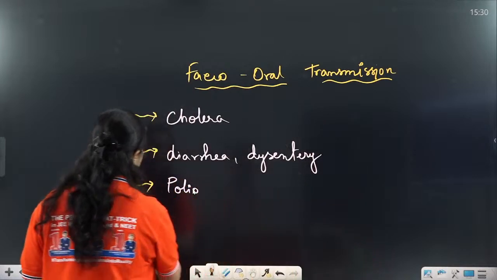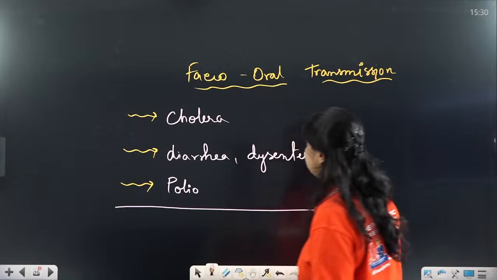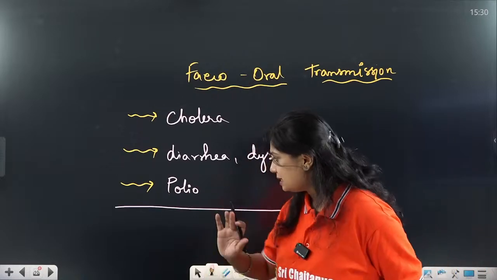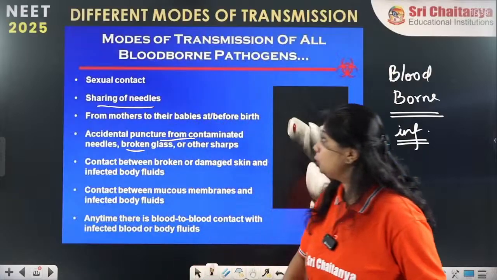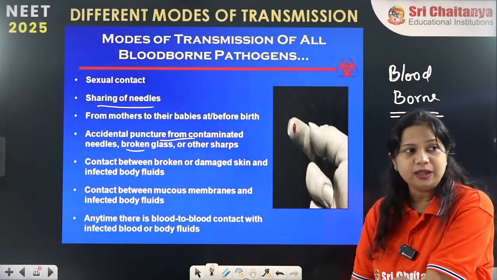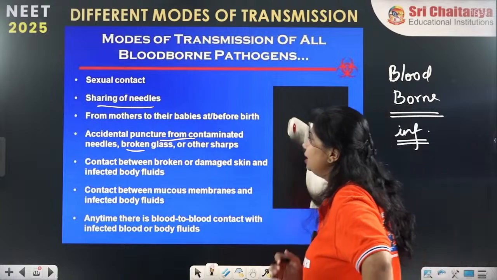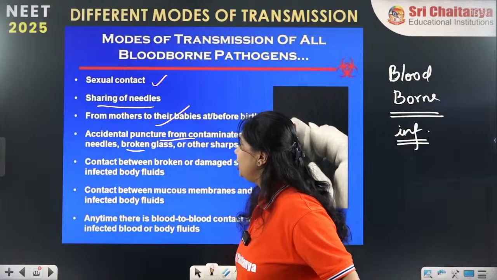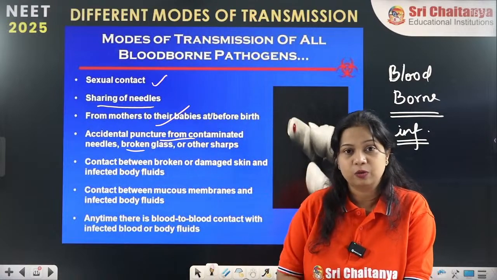And many other bacteria and pathogens are present which are transmitted through the fecal-oral route. Similarly, how are pathogens transmitted through blood and blood products? Through sexual transmission, from mother to the child, accidental injury which is called needle